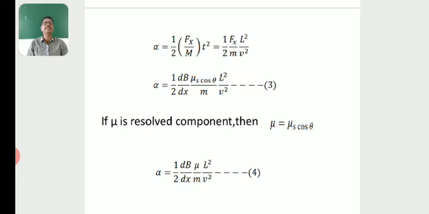Let this be equation number 3. If mu is the resolved component, then mu is equal to mu s cos theta. In equation 3, mu s cos theta can be replaced by mu, then alpha is equal to 1 by 2 dB by dx into mu by m into L square by v square. Let this be equation number 4.